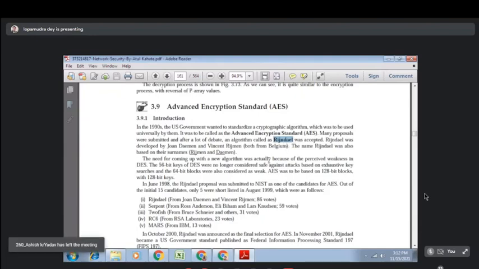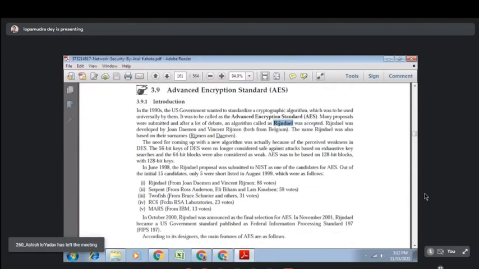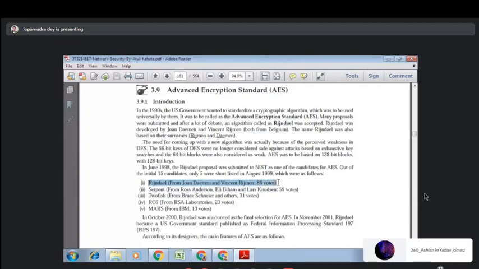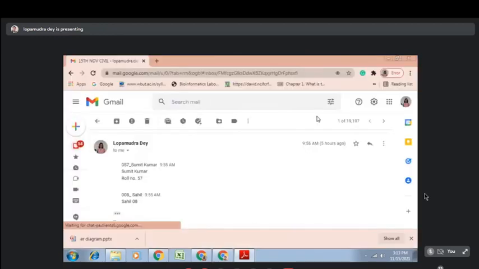There were lots of proposals submitted at that time: Serpent, Twofish, RC6, MARS, but this algorithm got the maximum votes, 86 votes. That's why they won the competition that was started in the 1990s by the US government. After that they renamed this algorithm. Instead of Rijndael, they renamed the algorithm Advanced Encryption Standard. So it is very famous.